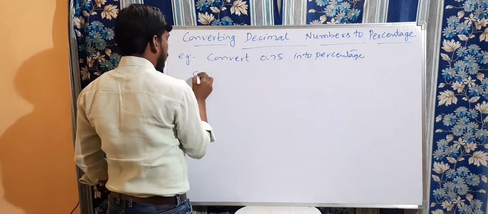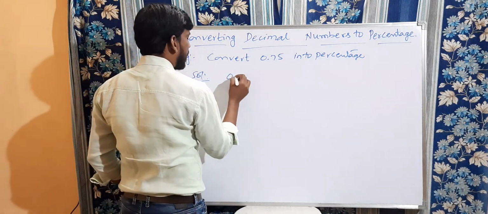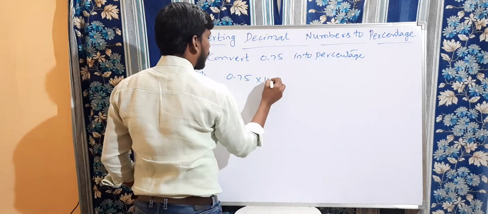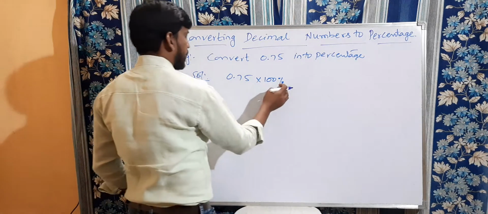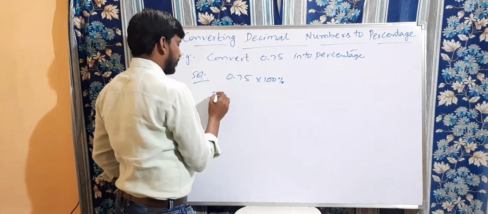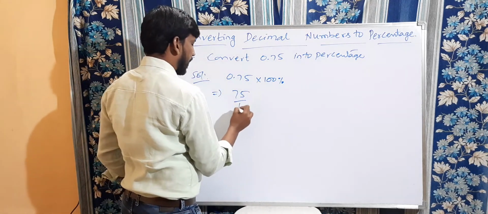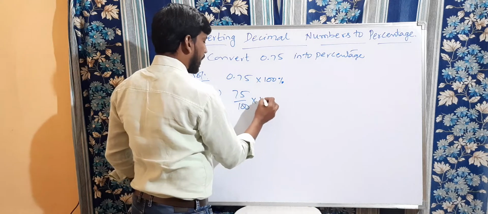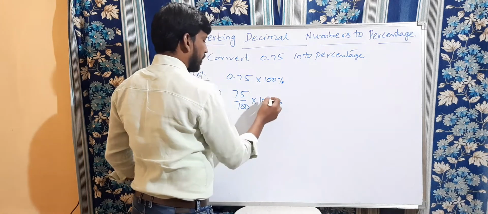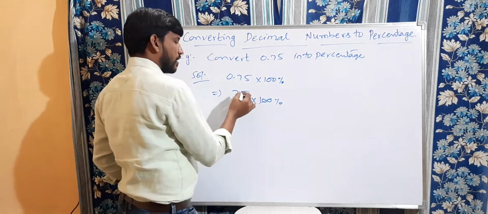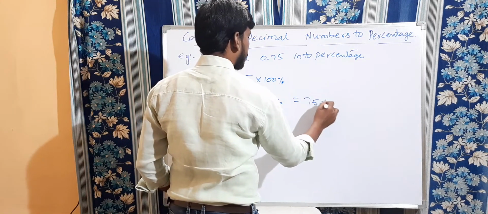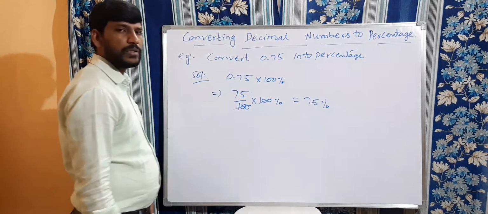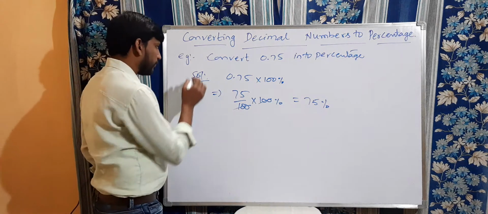Now 0.75 into 100%. We know that 0.75 can be written as 75 by 100 into 100%. This 100 will cancel. What is left over here is 75 and the symbol, that is nothing but 75%. Very simple.